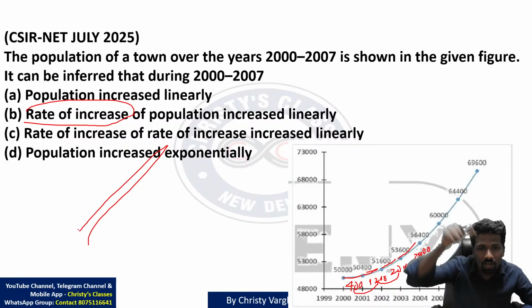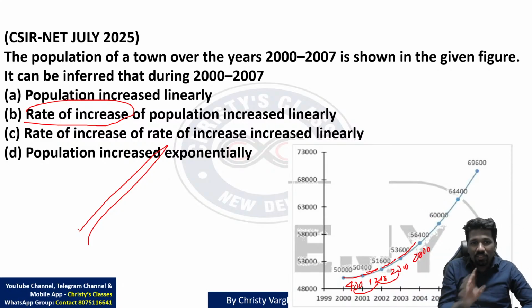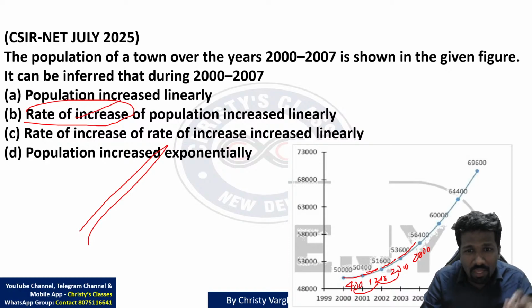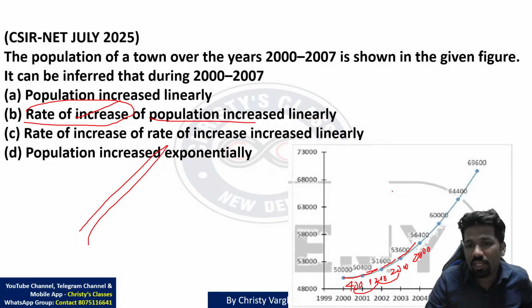There's a flashcard on mathematical graphs itself. There I have explained linear graph कैसा होगा. This is not a linear graph. Rate of increase मतलब slope is actually following an arithmetic progression. Rate of increase of population increase linearly.